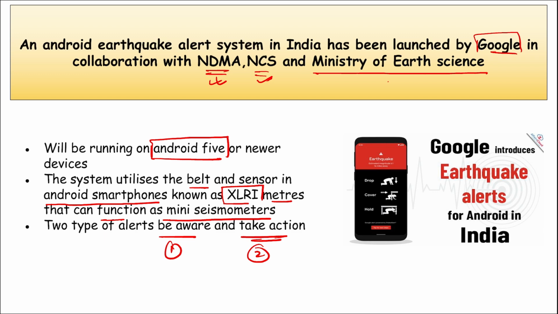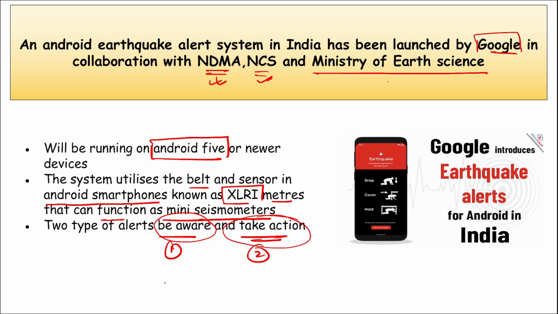When it is plugged in and charging, if an Android phone detects any earthquake tremors, it sends data to the central server, and if multiple phones in that particular area are sending the same type of data to the central server, then a user-friendly alert will be provided in multiple languages in that particular area, right? Say for example, if you are in South India, the alert can be in English or any regional language there. If you are in North India, the alert can be in Hindi or English or any regional language. And there will be two types of alert: be aware or take action, correct?